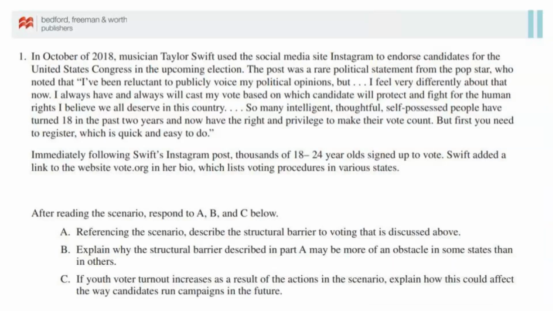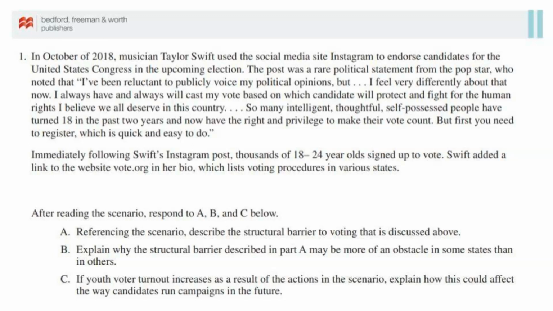Here's the passage. In October of 2018, musician Taylor Swift used the social media site Instagram to endorse candidates for the United States Congress in the upcoming election. The post was a rare political statement from the pop star, who noted, "I've been reluctant to publicly voice my political opinions, but I feel very differently about that now. I always have and always will cast my vote based on which candidate will protect and fight for the human rights I believe we all deserve in this country.